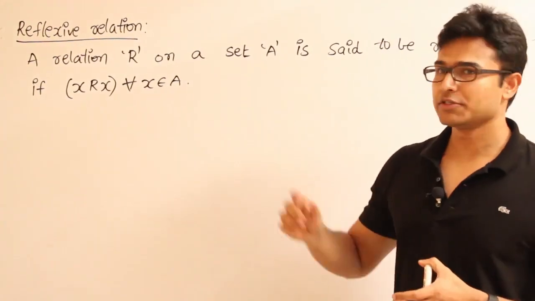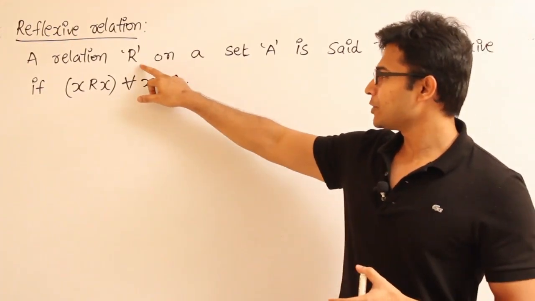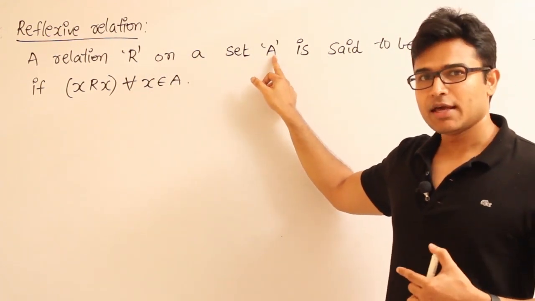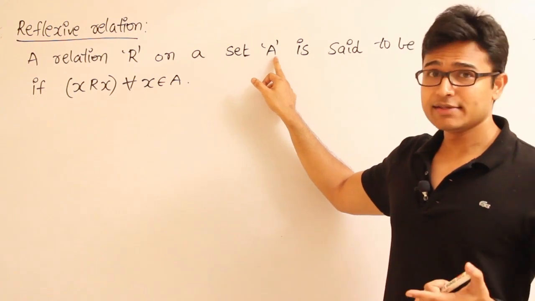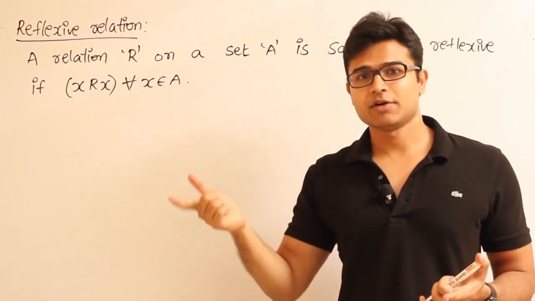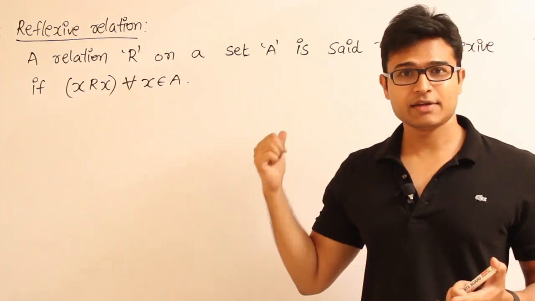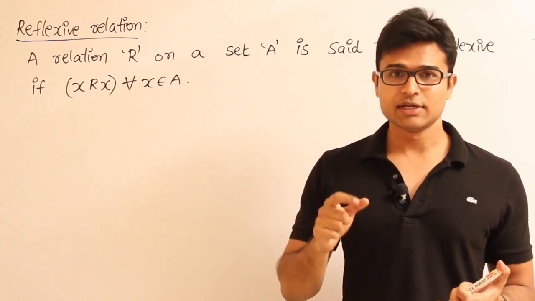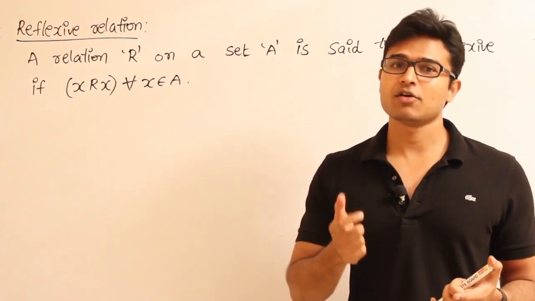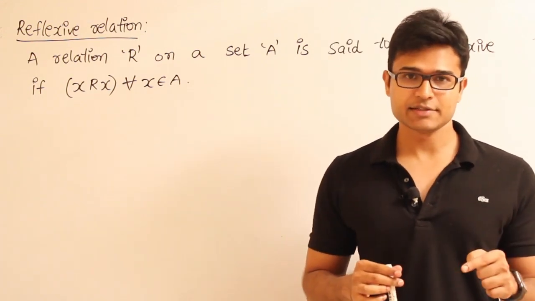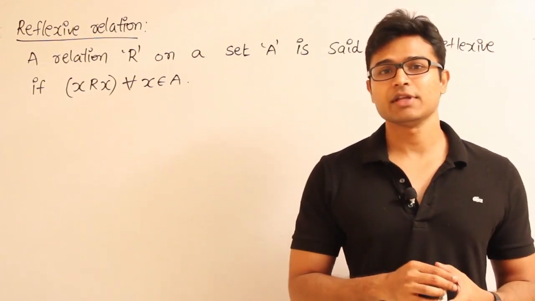See this. First, the definition is like this: a relation capital R on a set capital A. So, what does it mean? A relation is defined on a single set. How is it possible? Just now I told you that a relation cannot be defined on a single set, right? But then they are saying that a relation is defined on a single set. What they really mean is this relation is a subset of A cross A. That is the meaning of it.